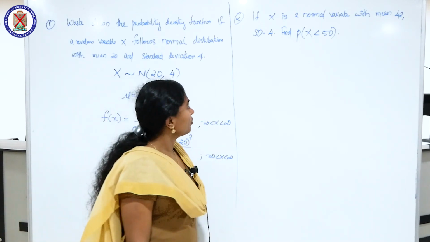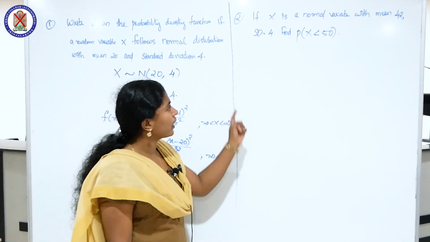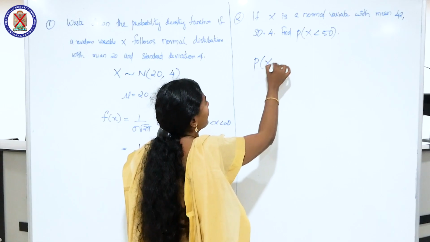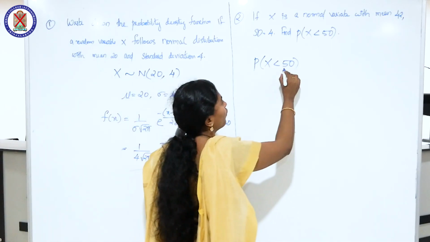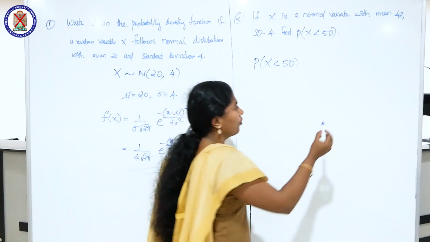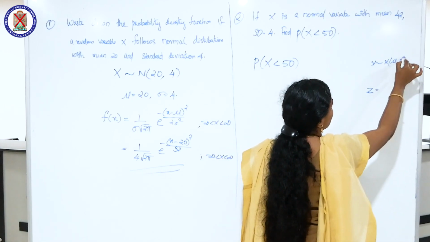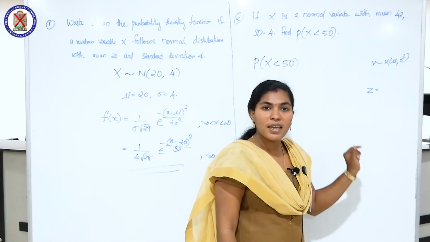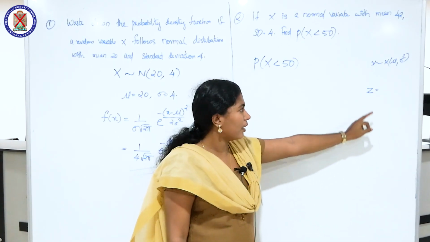Then our second problem: given a random variable x follows a normal distribution with mean 40 and standard deviation 4, we have to find P of x less than 50. In order to solve such problems, first we have to convert this random variable into a standard normal variable. What is a standard normal variable? If x follows N(mu, sigma square), then a standard normal variable means a normal distribution with mean 0 and variance unity. So we can convert into standard normal variable z.